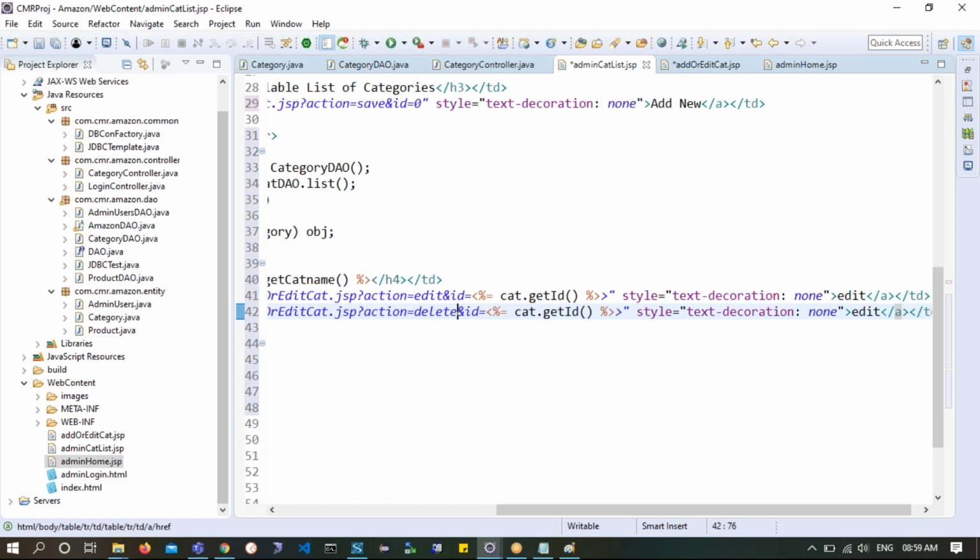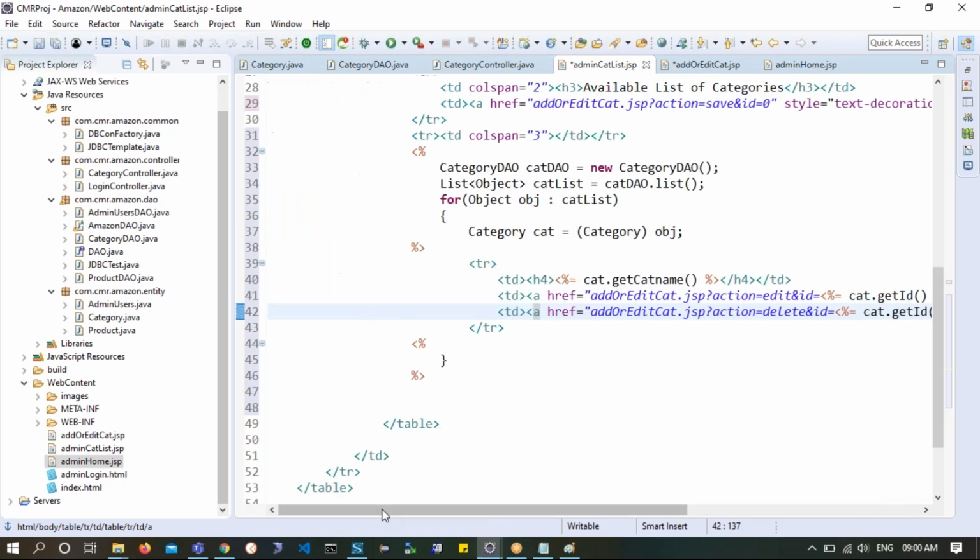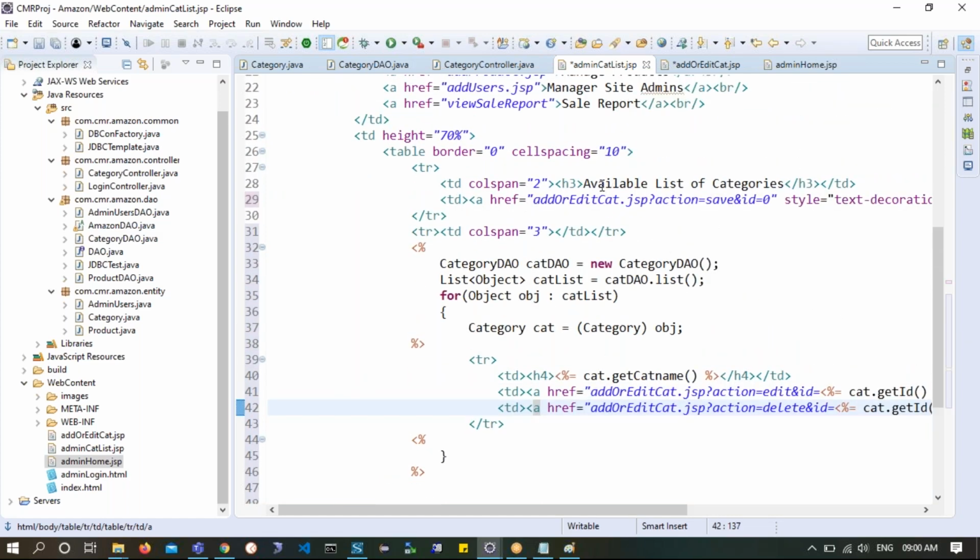Delete. So here the action I want is delete, and id is so and so cat id, and this link will be delete. Now I have a category name on which I can take an action of either edit or delete, and on the top I am showing the option to add a new category also.